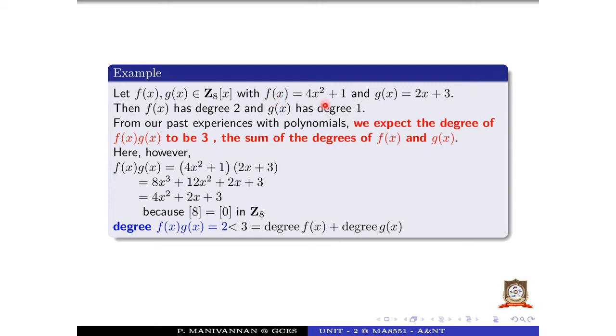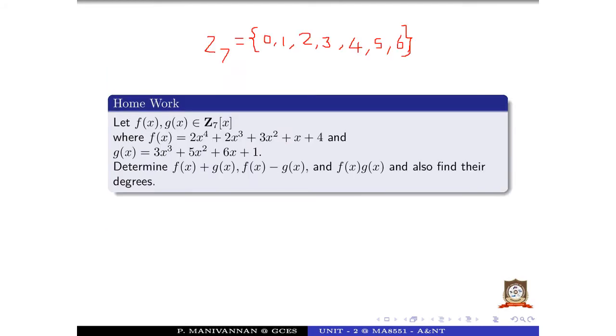What is the degree of f of x plus g of x? The degree of f of x is 2, the degree of g of x is 1. It is not 2 plus 1. The degree of f of x plus g of x is the maximum of the two degrees. So its value will be 2, while the sum of the degrees is 3. Hence, now consider the homework problem for you.